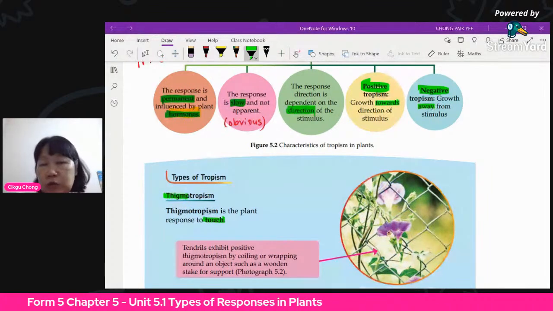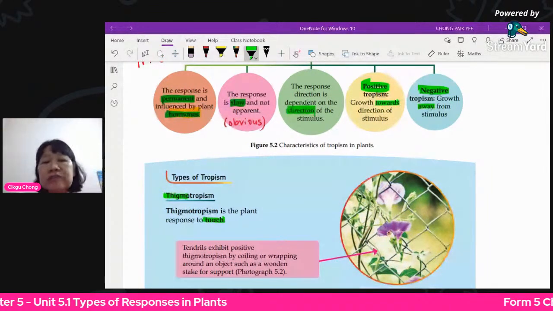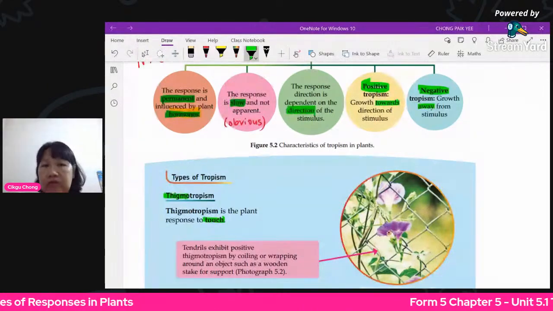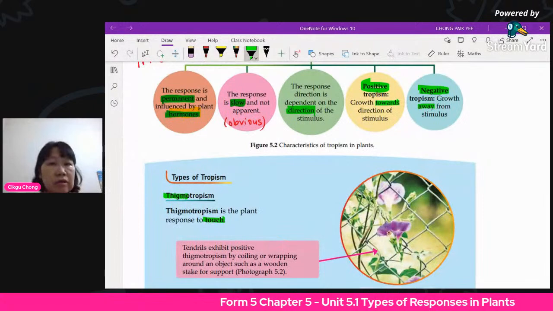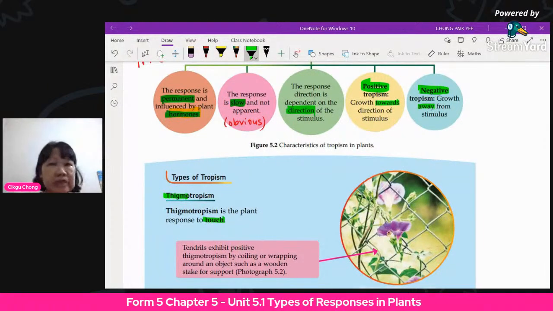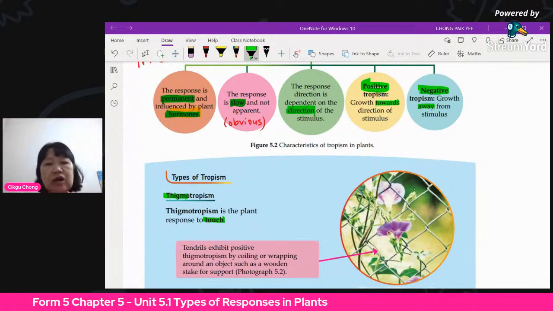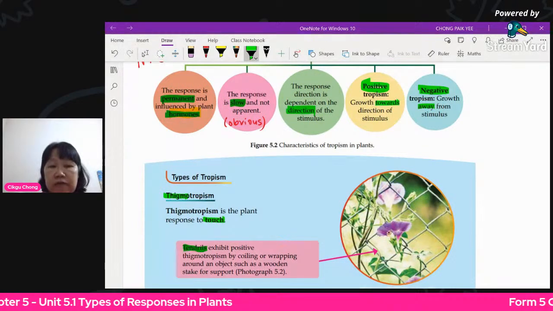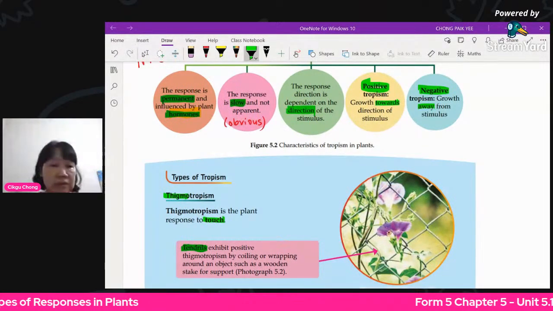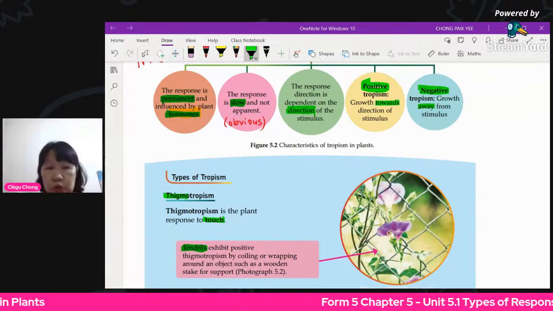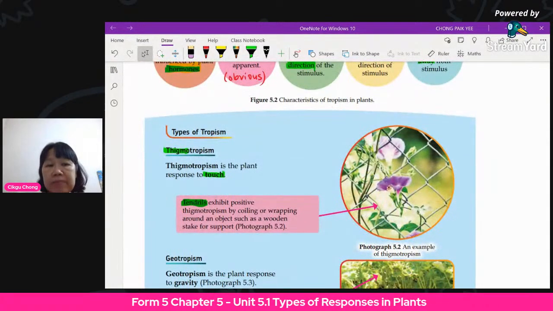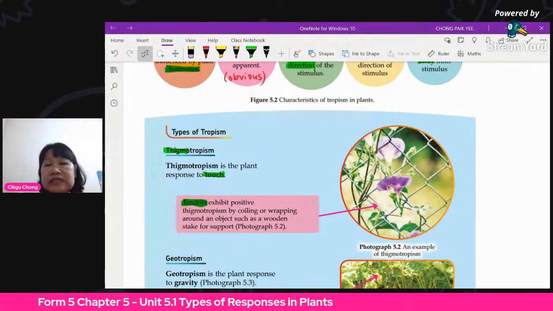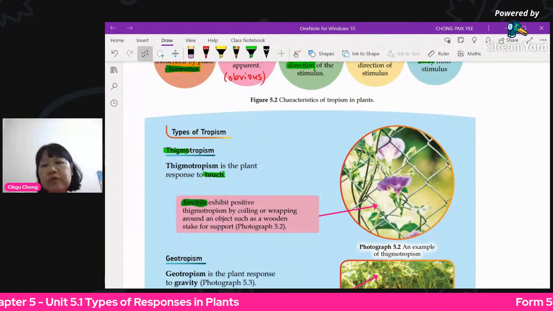For thigmotropism, a good example is the tendril. Tendrils of certain plants like cucumber, watermelon, and grapes are very soft, and they need support. So they show positive thigmotropism by coiling or wrapping around an object such as a wooden stake. Stake means wood, for support, or even a fence.